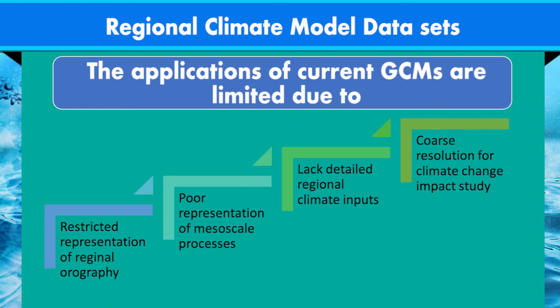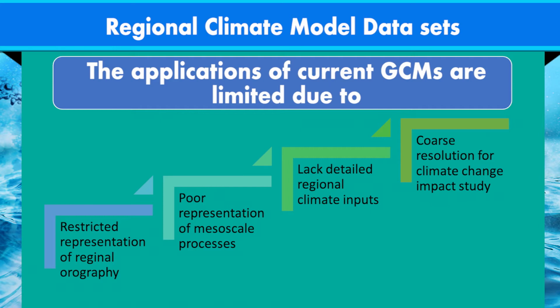However, the current GCMs are mostly inappropriate for direct application because of the limited representation of regional orography and poor representation of mesoscale processes in GCMs. Besides, these models cannot reproduce the details of regional climate conditions at temporal and spatial scales of relevance to hydrological studies.